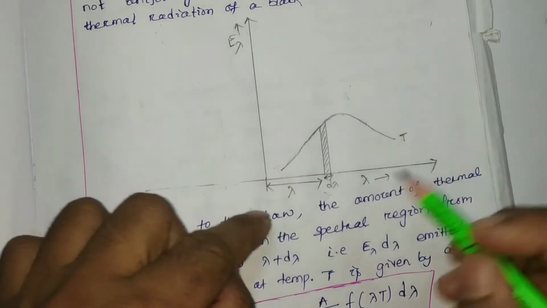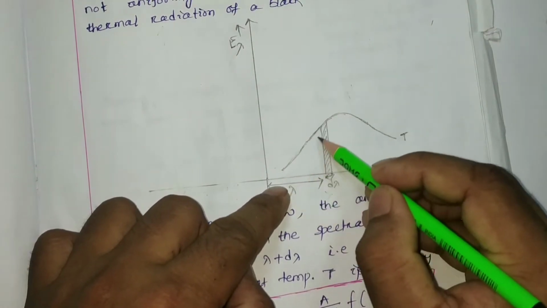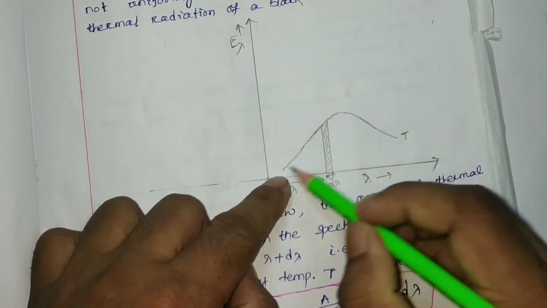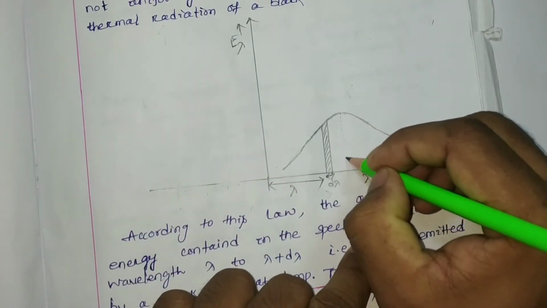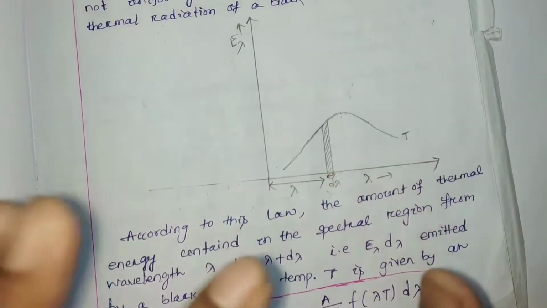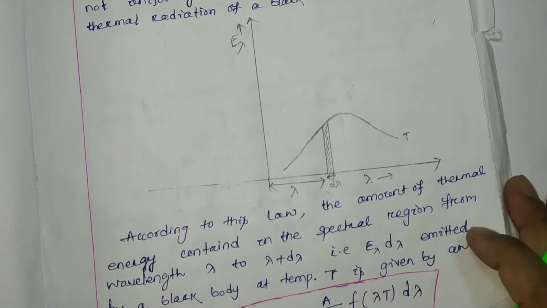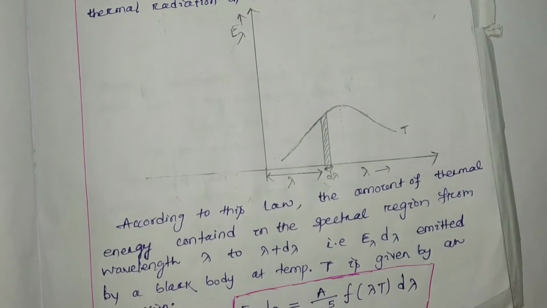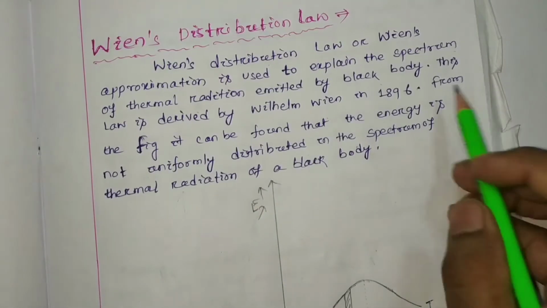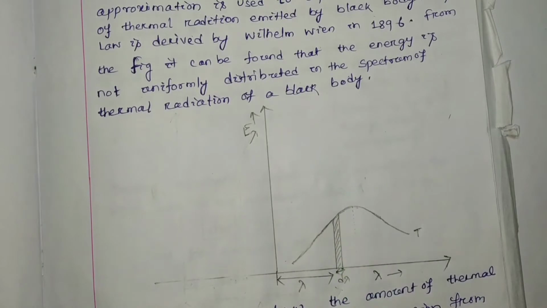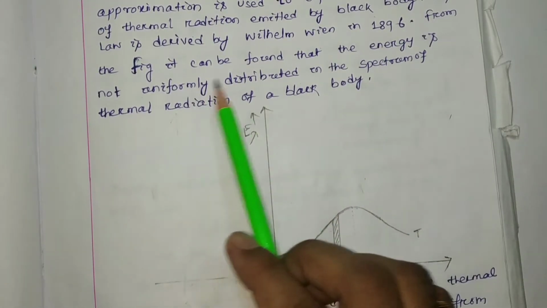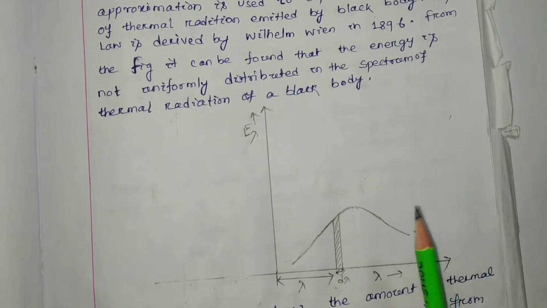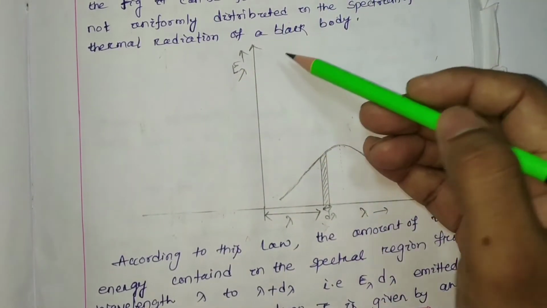That means with variation of lambda, energy also varies, and at a particular lambda it is maximum; above and below that it is decreasing. We have already discussed these things. Now from this figure, we consider one of the curves at temperature T. It can be found that the energy is not uniform. Energy, or you can say energy density or energy intensity.